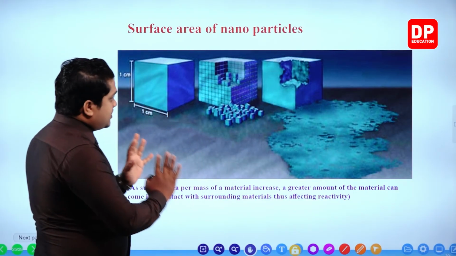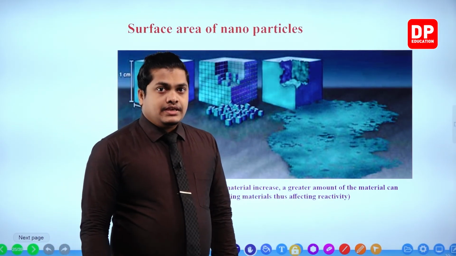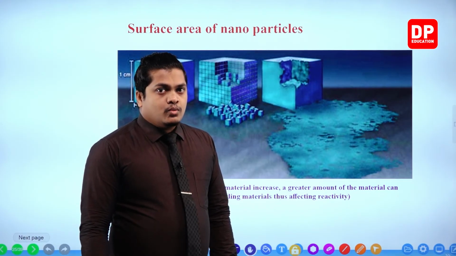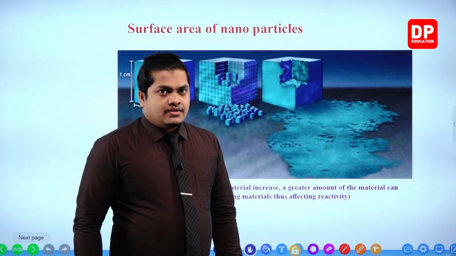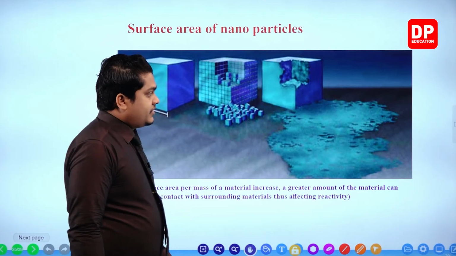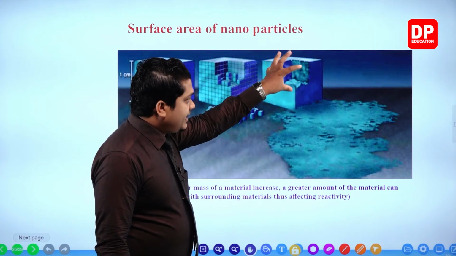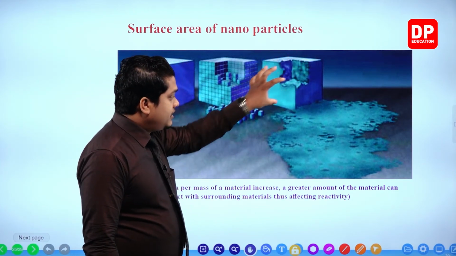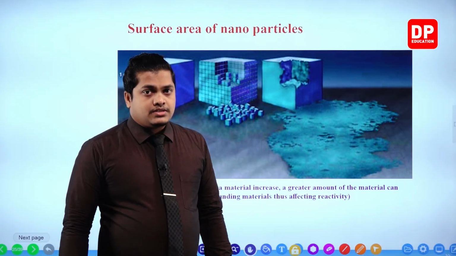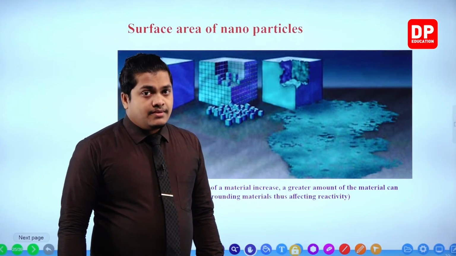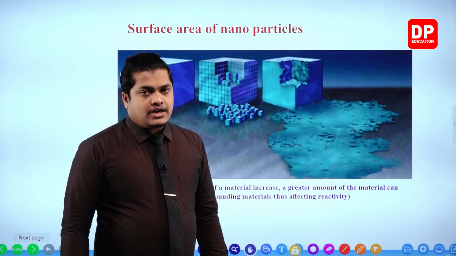So by just looking at these figures, you can get a very clear idea about how the surface area is going to change when decreasing the size of particles. As you can see within the figure, a very vast area is going to be covered just by taking a single portion of this. However, these things are being cut into nanoscale particles. So this is the importance of the A to V ratio, my dear children. Area to volume, surface area to volume ratio.